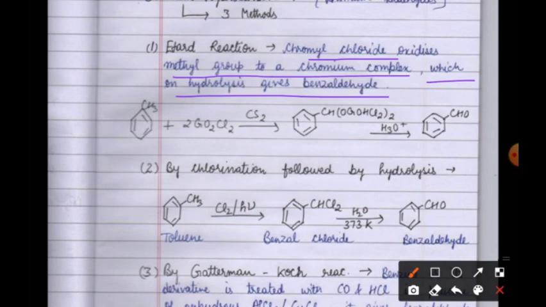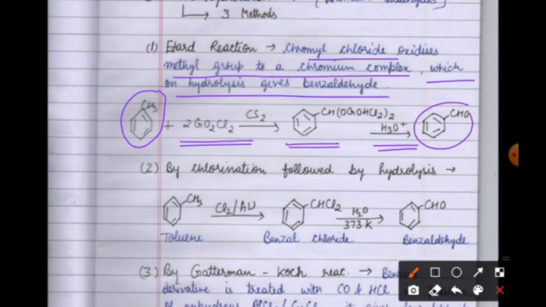We prepare this from toluene. Toluene reacts with chromyl chloride to form an intermediate complex, and on hydrolysis this complex is converted into benzaldehyde. Again, you can show it in a single step by writing 1 and 2, if you don't remember the intermediate.